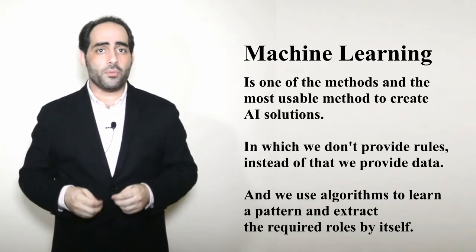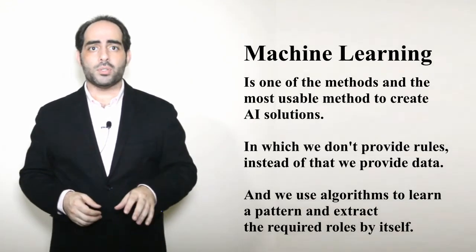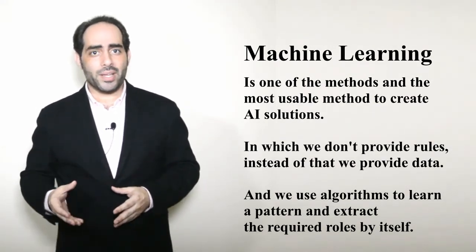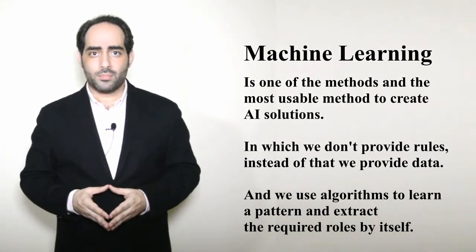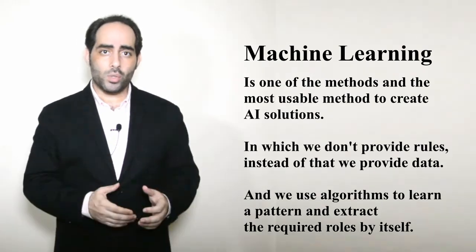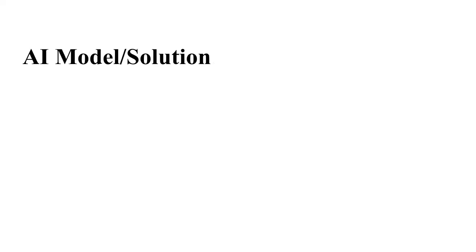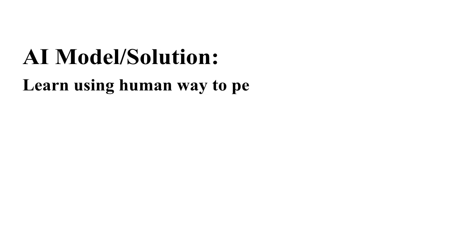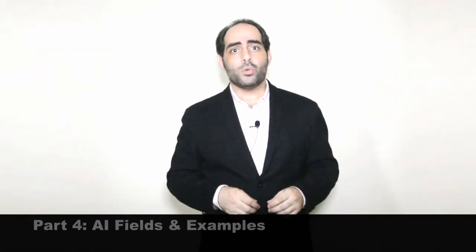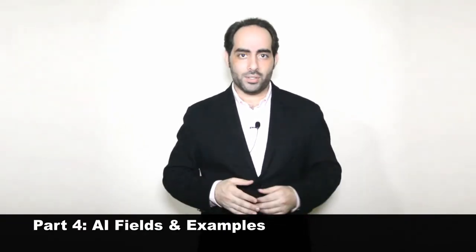Machine learning is one of the methods, and the most widely used method, to create AI solutions, in which we don't provide rules, but instead we provide data. And we will use a certain algorithm to learn a pattern and extract the required rules by itself. So the result will be an AI model or a solution that learns in a human way to perform or to simulate human tasks. In the next video, we will talk about different AI fields, and we will mention some examples for each field. See you then.